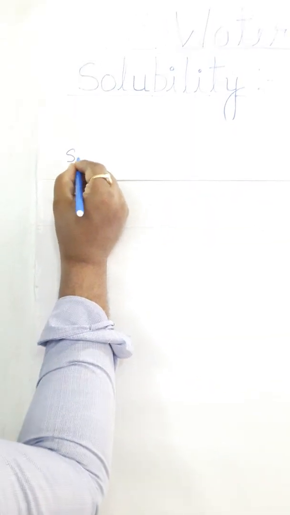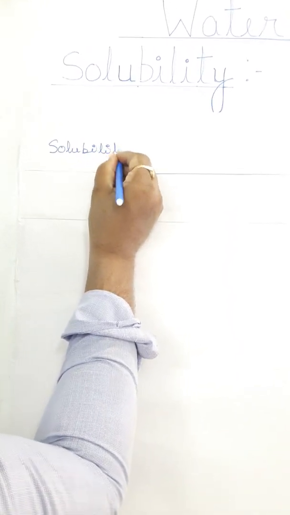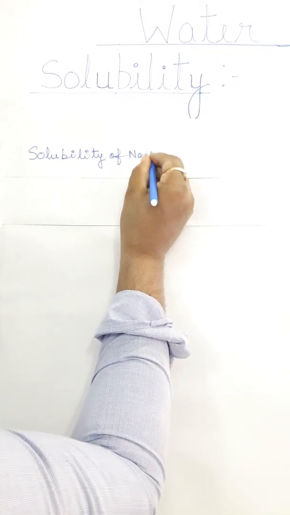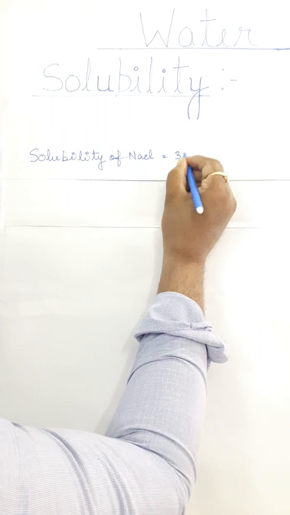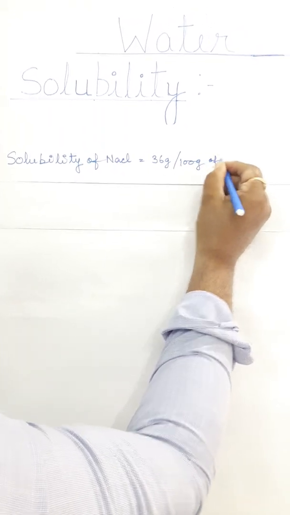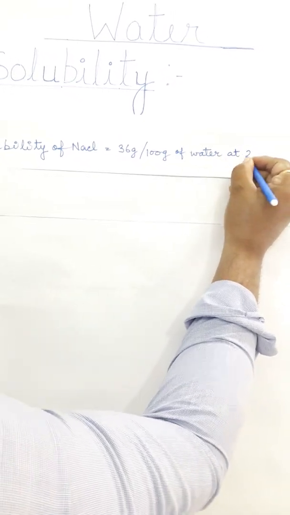Then we will say that the solubility of sodium chloride in water is 36 grams per 100 grams of water at 20 degrees Celsius. Let us take another example.